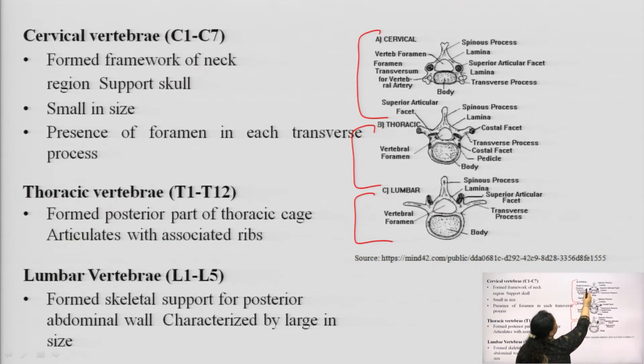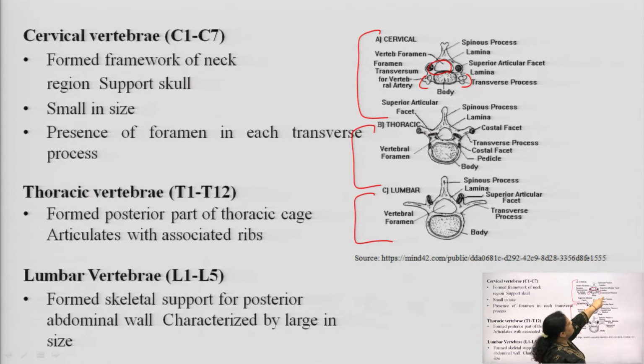We have the vertebral foramen, and on both right and left sides the protruded area, the transverse foramen, for the vertebral artery. From there this vertebral column gets its blood supply through this artery.